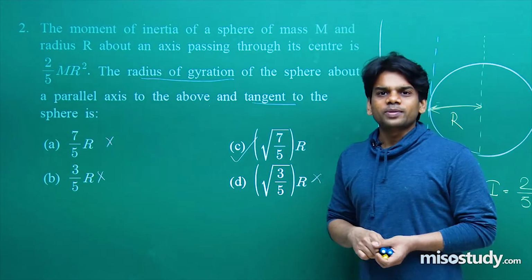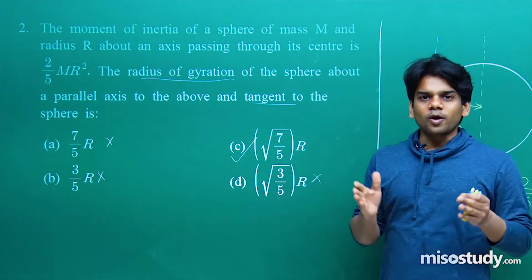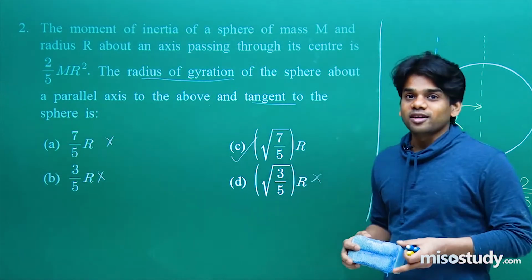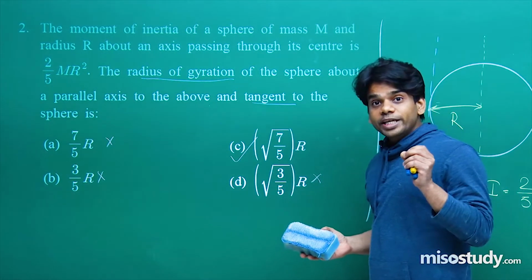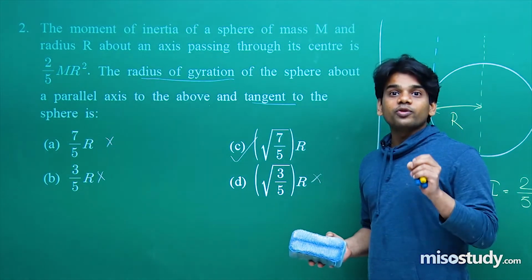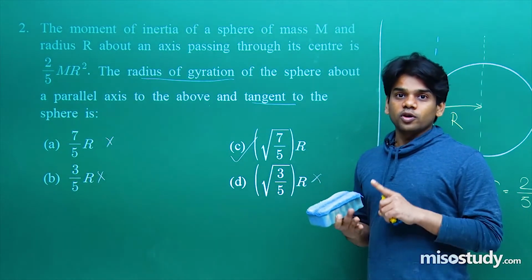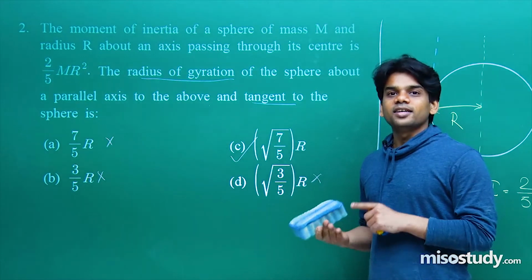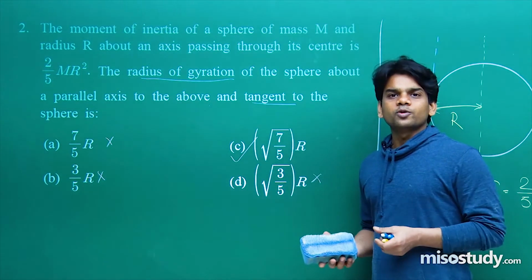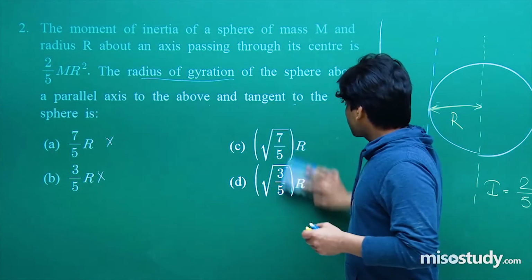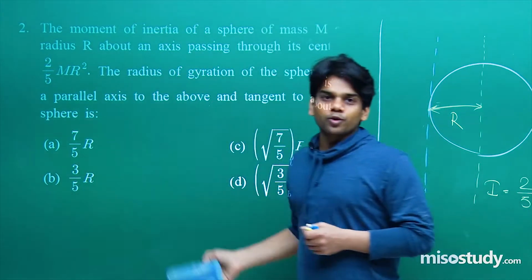Radius of gyration concept I have explained you in the class. I have told you how to use the theorem of parallel axis. We have also derived the theorem of parallel axis in the regular class. And you need to remember the moment of inertia of each kind of regular objects. For solid sphere, for hollow spheres, for solid cylinder, hollow cylinder, ring, disc, even cone also I have taught you, and a derivation also we have done in the class. Do remember some uniform objects, it will be of great help to you all.